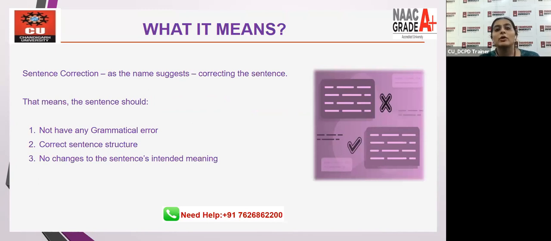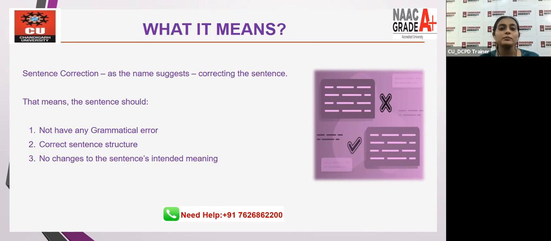Second thing is correct sentence structure. So where the verb is supposed to come, it should be present at that particular place itself. Where the subject is supposed to come, like I shared with you, a sentence is made up of subject, verb, and object. So we should know where subject will come, where verb will come, and where the object will come. Correct? Sentence structure.